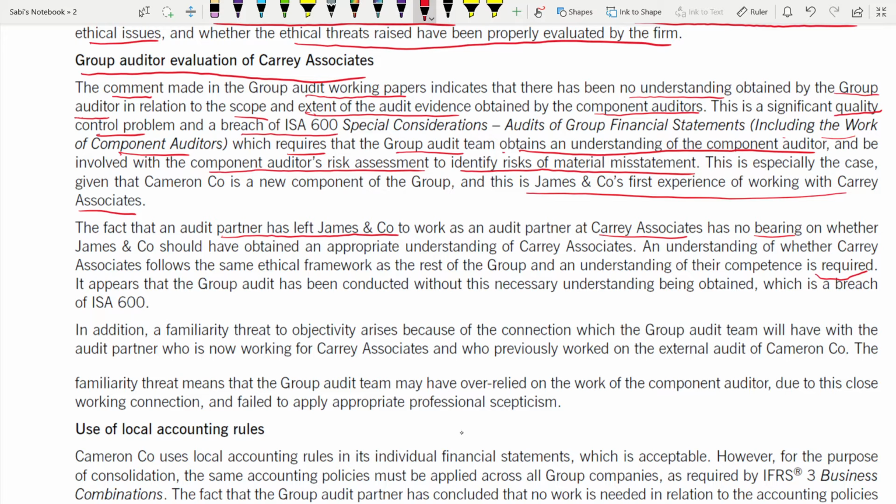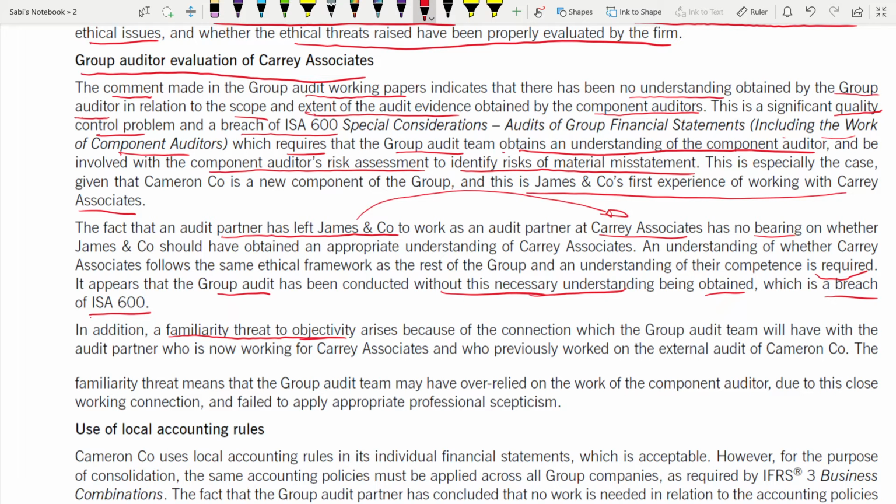It appears that the group audit has been conducted without this necessary understanding. You see, they have only conducted that audit without this understanding that needs to be obtained. And this is again a breach of ISA 600. So which threat is it? This is a familiarity threat to objectivity, because they are now familiar, because a partner from here left and came here. So they're familiar with each other now. So this is a familiarity threat to objectivity. Again, they are not independent now.